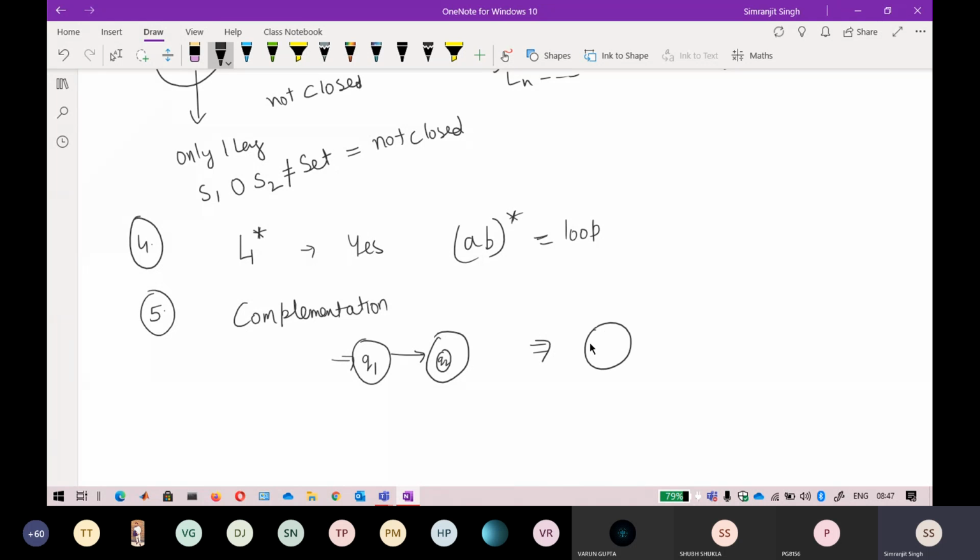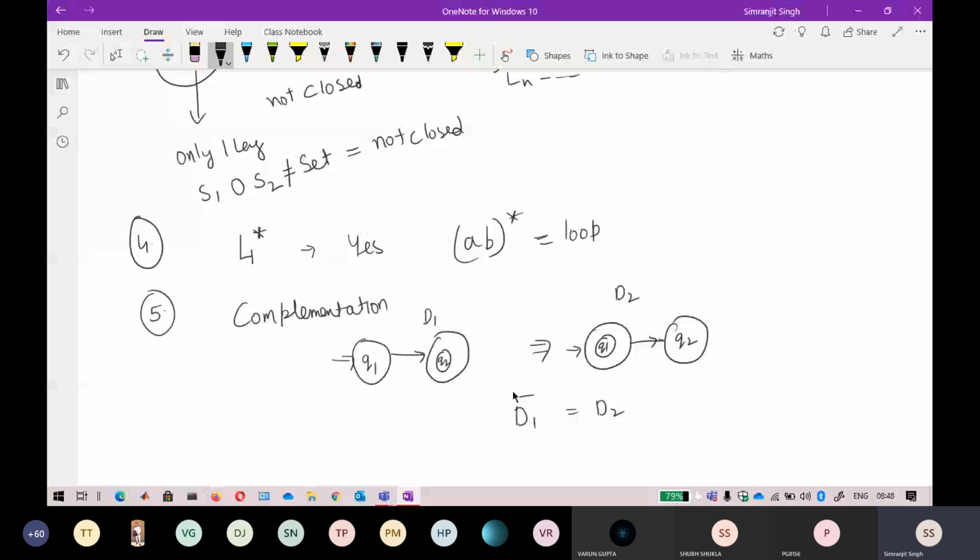What you do is convert the non-final states into final states and the final states into non-final states. Now if I say this is D1 and this is D2, I can say that D1 is a complement of D2. If I take the complement of D1, it will result in D2, and if I take the complement of D2, it will result in D1. Okay, so you can see that.